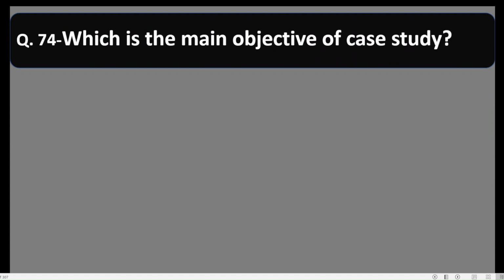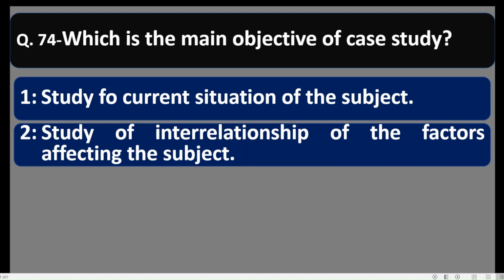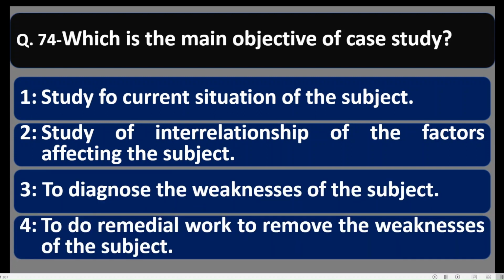Question number 74. Which is the main objective of a case study? Number one, study of the current situation of the subject, meaning the case. Number two, study of the interrelationship of the factors affecting the subject. Number three, to diagnose the weaknesses of the subject.